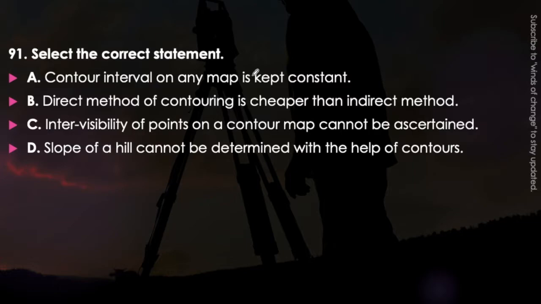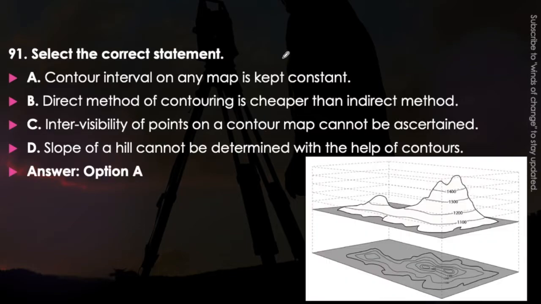Select the correct statement. Contour interval on any map is kept constant. Direct method of contouring is cheaper than indirect method. Intervisibility of points on a contour map cannot be ascertained, or slope of a hill cannot be determined with the help of contours. Just think about it. Which one is the correct statement? The answer will be option A, that is contour interval on any map is kept constant.